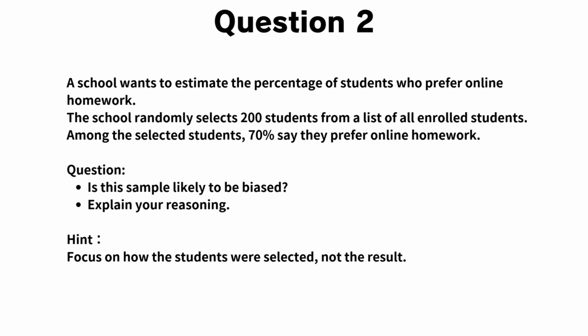Question 2. A school wants to estimate the percentage of students who prefer online homework. The school randomly selects 200 students from a list of all enrolled students. Among the selected students, 70% say they prefer online homework. Question. Is this sample likely to be biased? Explain your reasoning. Hint. Focus on how the students were selected, not the result.